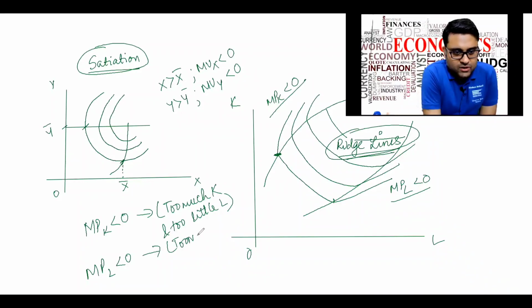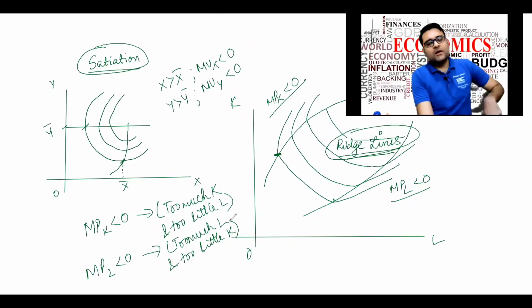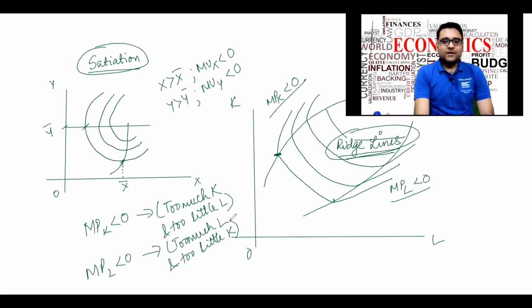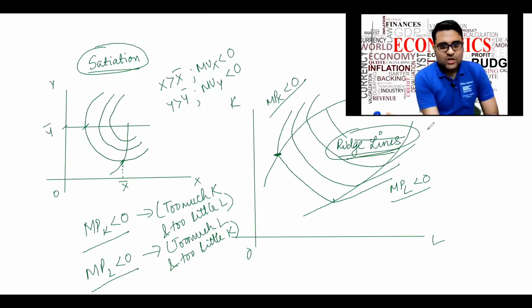I have too much labor and too little capital. So think about it in this way. I have too much labor and too little capital if MPL is negative. Similarly, MPK negative will also mean the same thing. So this is another new concept which I did not have in consumer behavior, which I have in production side. Okay, these are called ridge lines. RIDGE